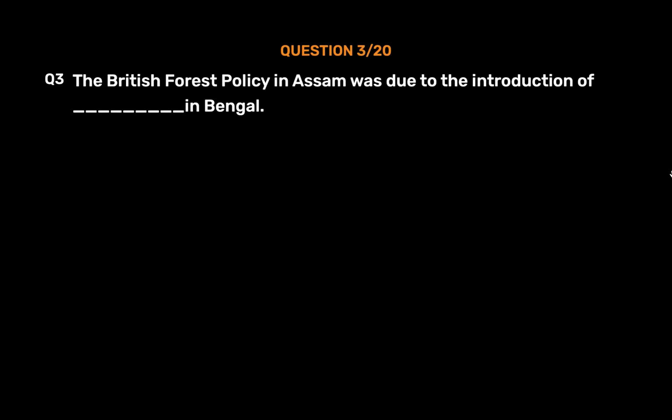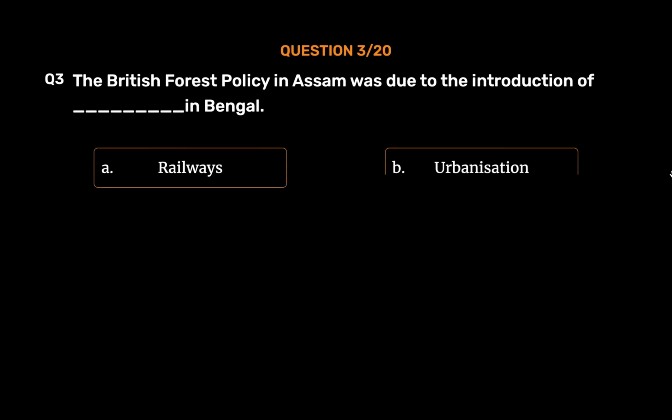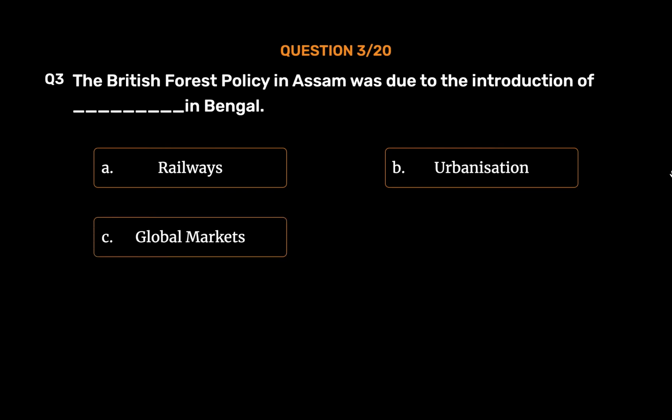Question number 3. The British forest policy in Assam was due to the introduction of blank in Bengal. Option A. Railways. Option B. Urbanization. Option C. Global markets. Option D. Capitalism. The correct answer is Option A.